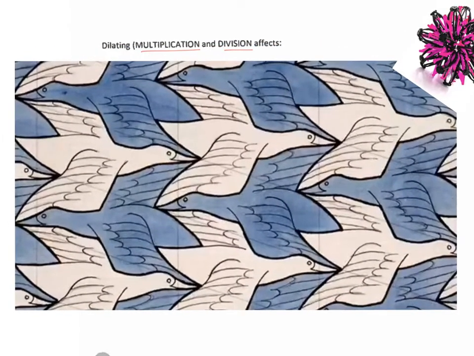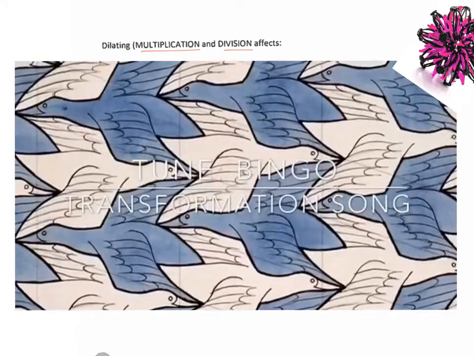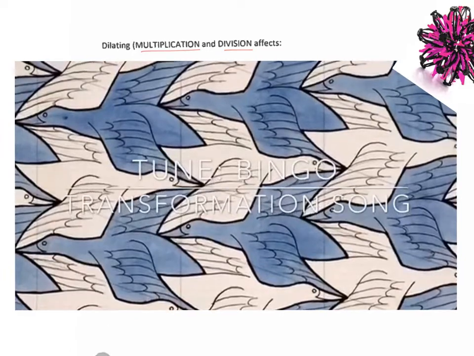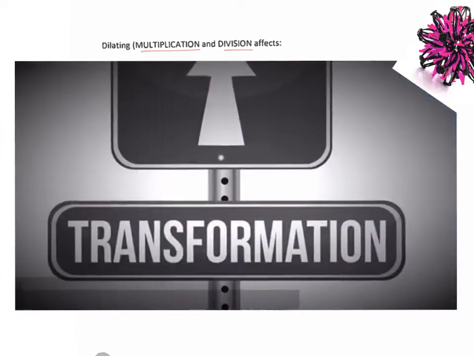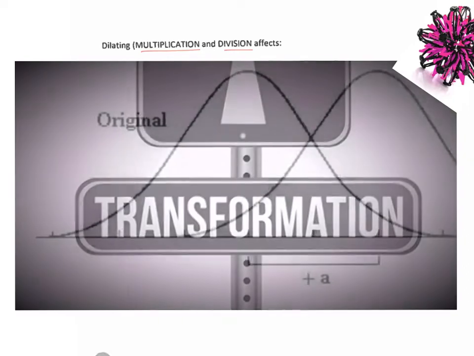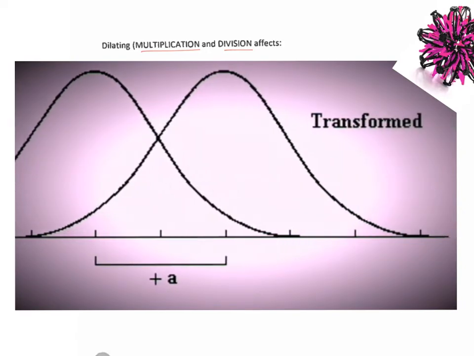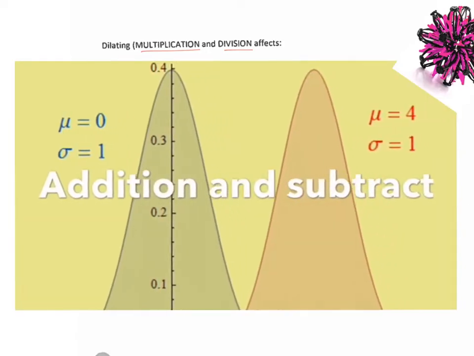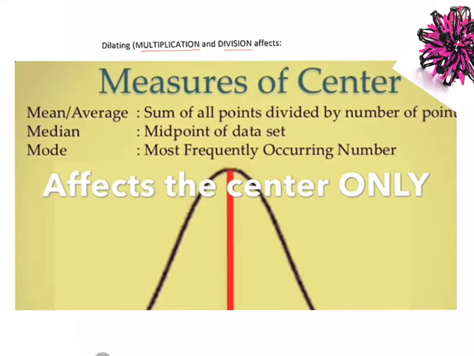Okay, so let's do our transformation song. Here we go. When the data that you have goes through a transformation, addition and subtract, addition and subtract, addition and subtract affects the center only.